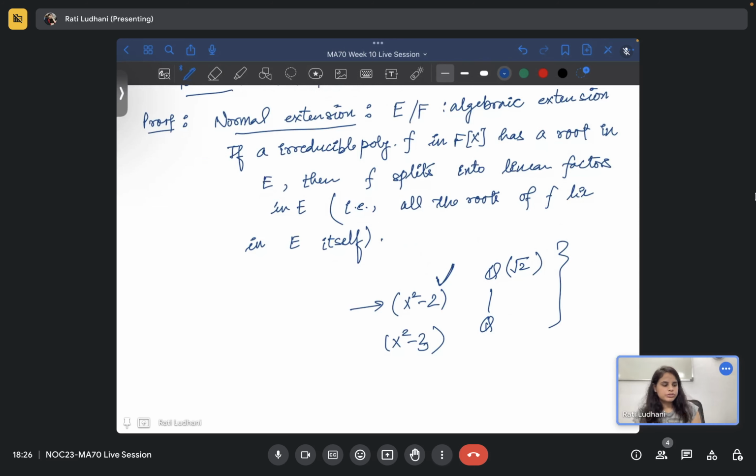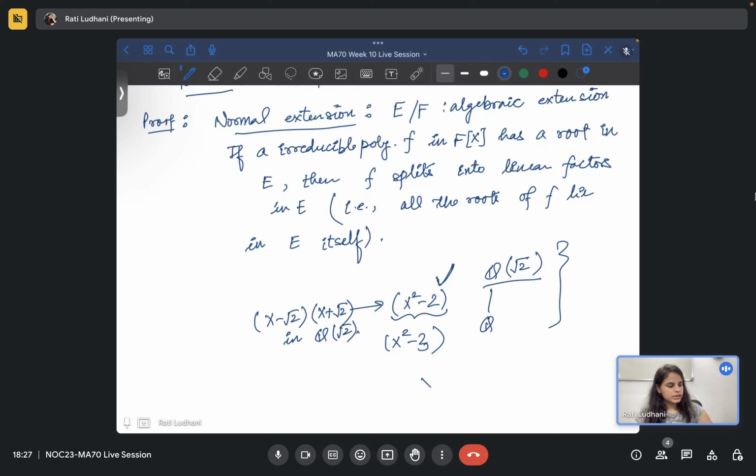So firstly, if you consider this polynomial, then root 2 is there. So it says if you consider this to be the f, then it should split in Q root 2, which is there because you can split in Q root 2, right? So the property is satisfied.